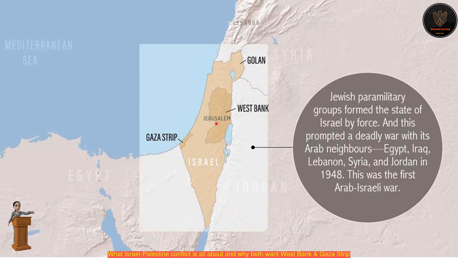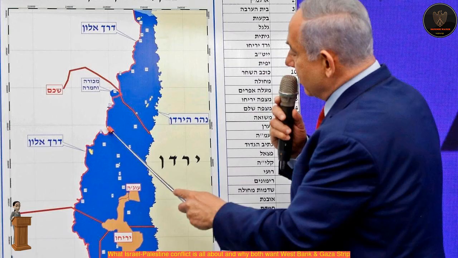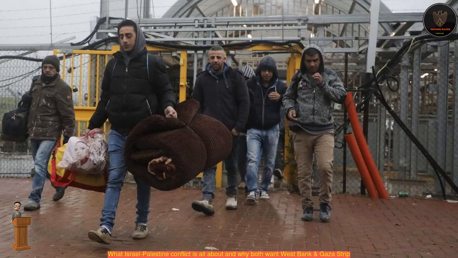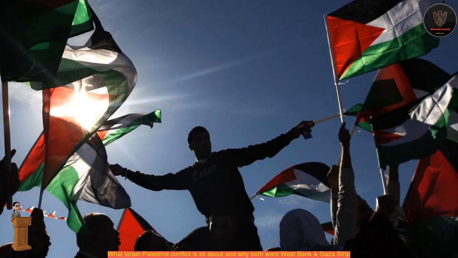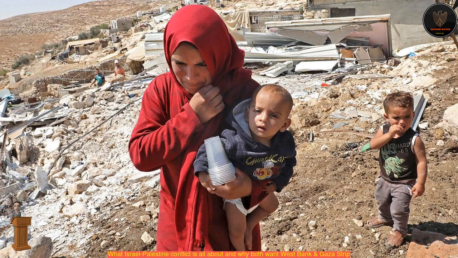When the British Mandate ended in 1947, the United Nations, UN, proposed an Arab-Jewish partition of Palestine, between Palestine and the new state of Israel. This partition plan mandated 53% of the land to the Jewish majority state, Israel, and 47% to the Palestinian majority state, Palestine. But the idea of creating a new Jewish majority state didn't bode well for the Arab countries in the Middle East. Jewish paramilitary groups, however, formed the State of Israel by force in 1948.